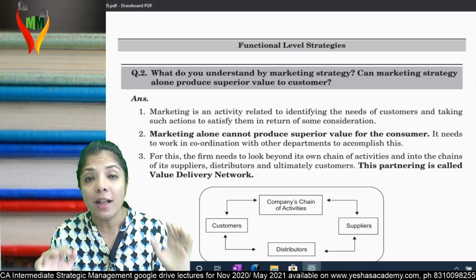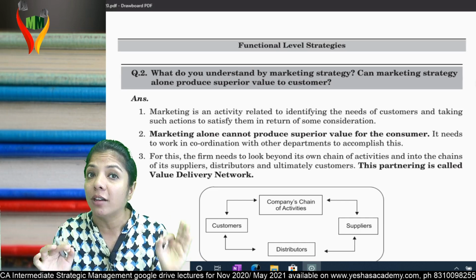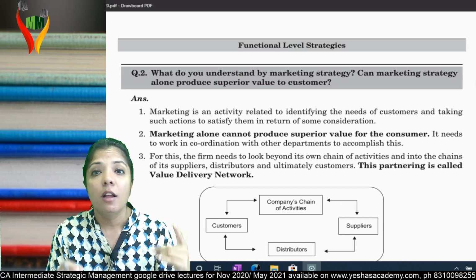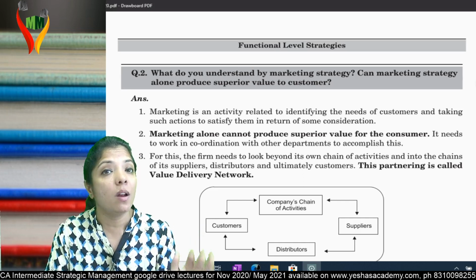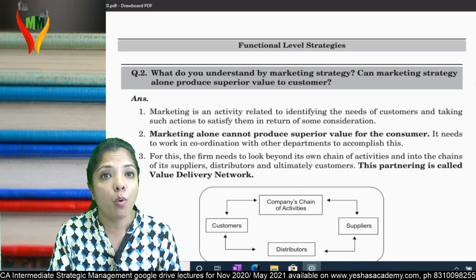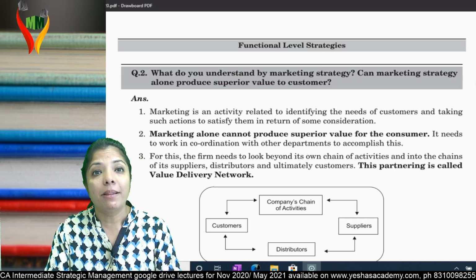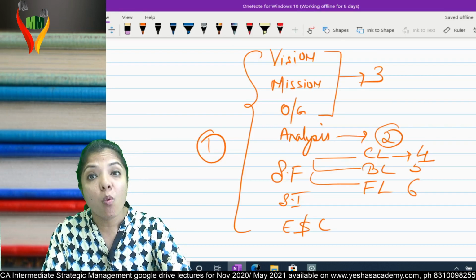Agreed. Whatever answer you have given is correct, but that's not the complete answer. What you said: No, ma'am, marketing department alone cannot provide superior value to the customer. You have to work with other departments. Agreed. But this is not the complete answer. What is the complete answer?